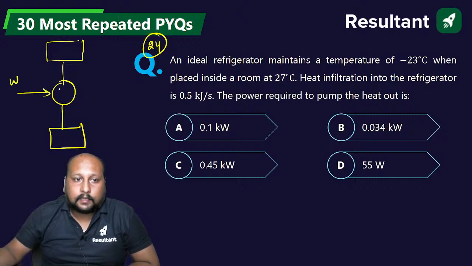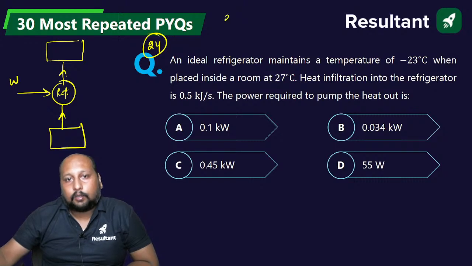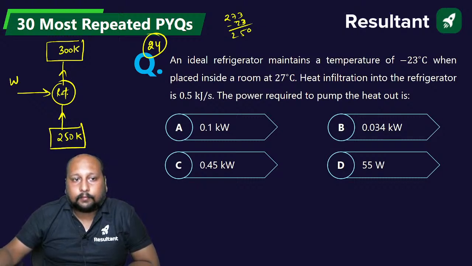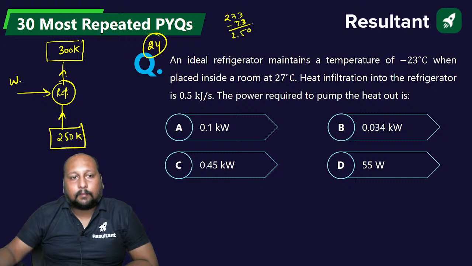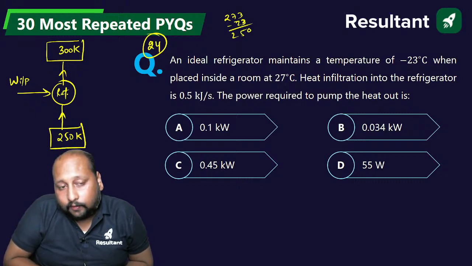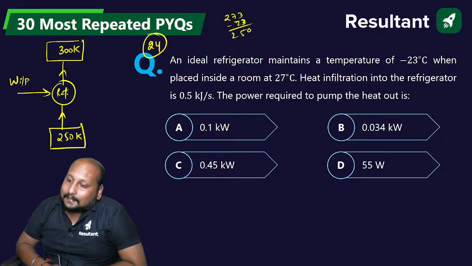So this is a refrigerator. So lower temperature, we're having 273 minus 23, 250 Kelvin, and here we're having 300. चलिए. So they're asking you what is the work input. Quickly, 0.1, 0.03, 0.45 or 55 watt. A, B, C or D.